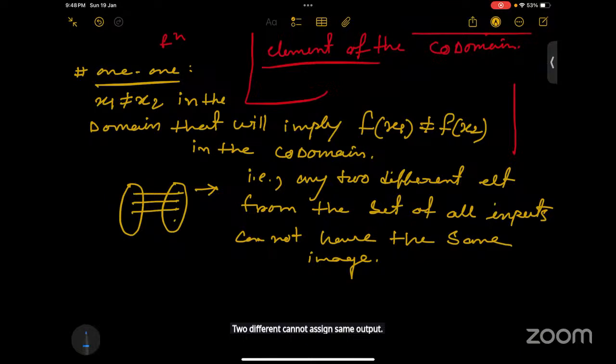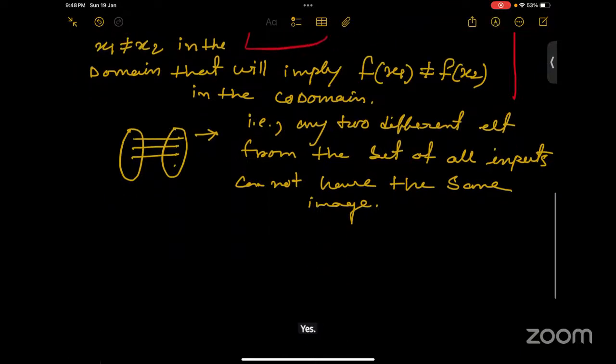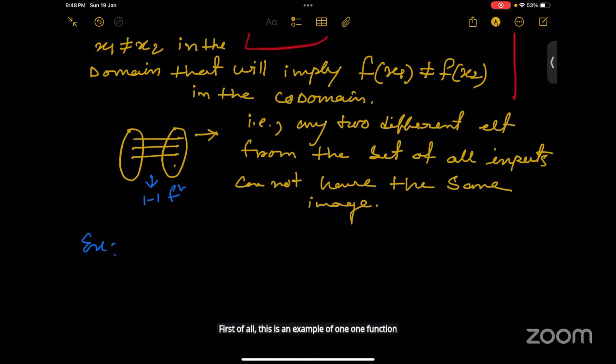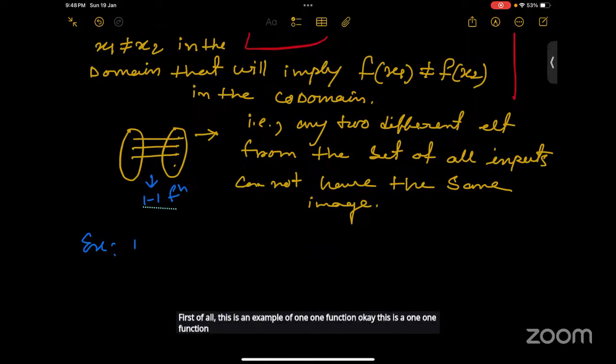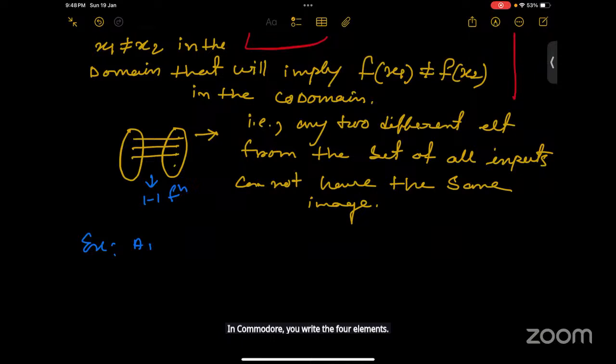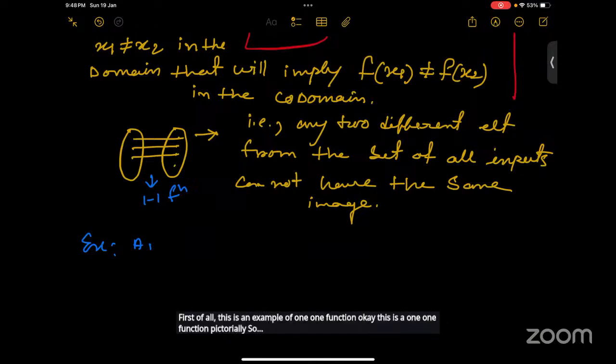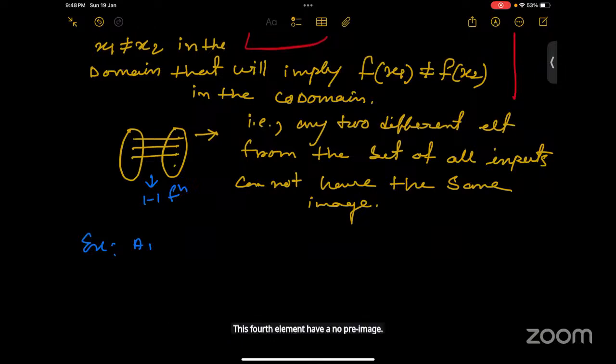So for example, first of all, this is an example of a one-one function, pictorially. Ma'am, you wrote four elements, but the fourth element has no pre-image. Yes, so this is not a problem.